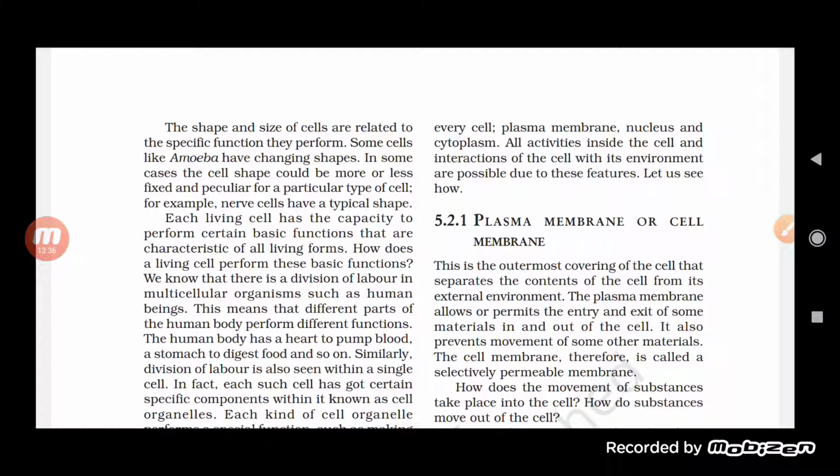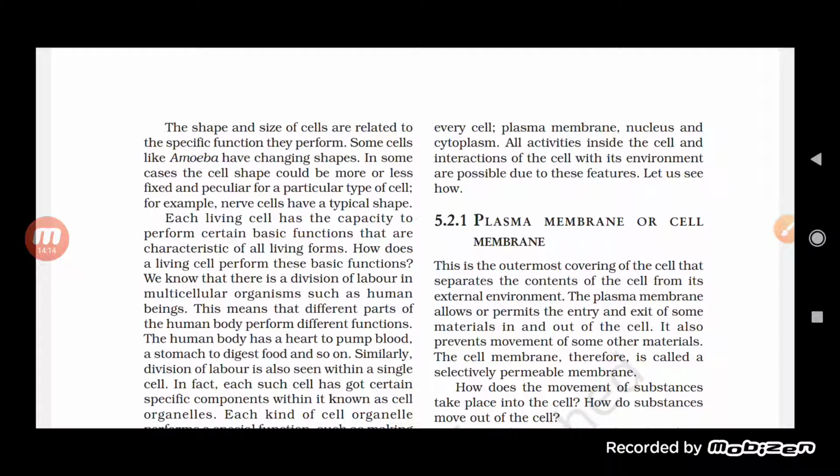So every time, in any cell, we will find that the cell consists of the plasma membrane, the nucleus as well as the cytoplasm. Other cell organelles are also there, but this is what is common and found in each cell. All the other activities are performed by the cell with interaction with the environment also.